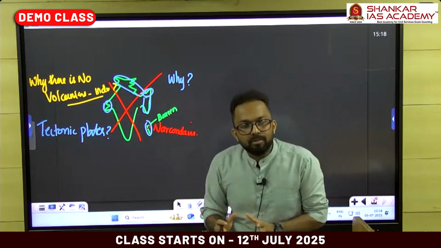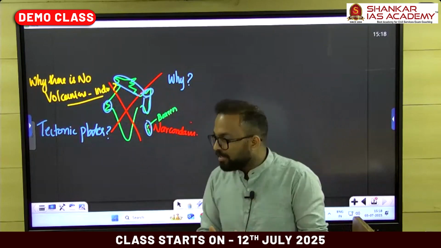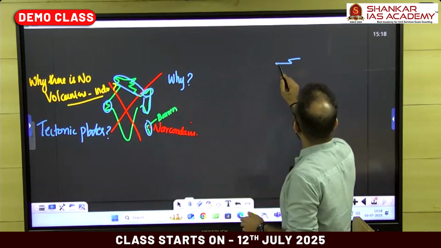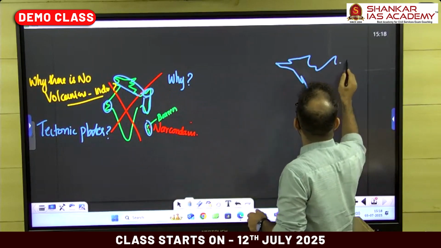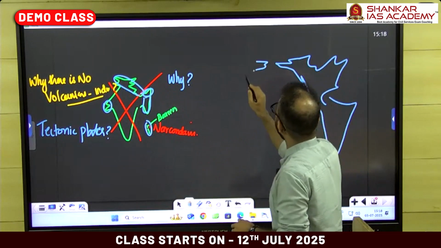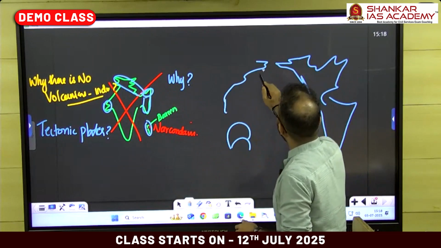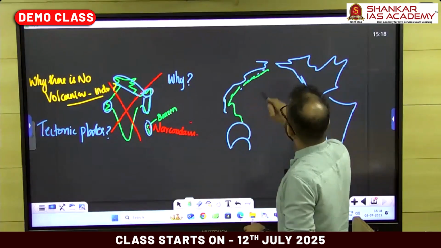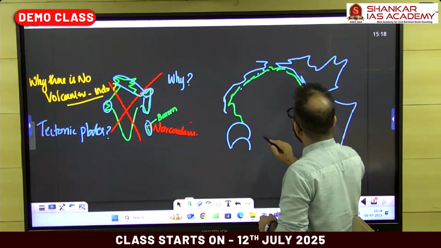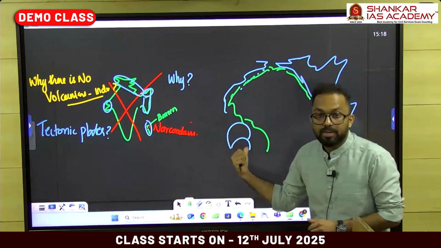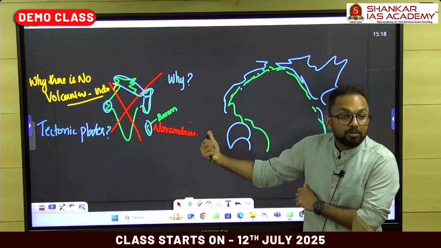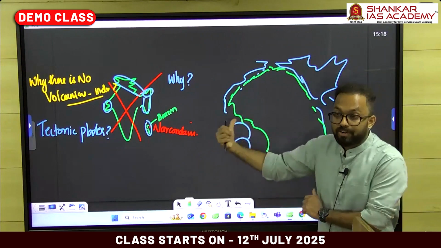The regions around the Pacific Ocean are also highly vulnerable to earthquakes, volcanism, tsunamis, and underwater landslides.